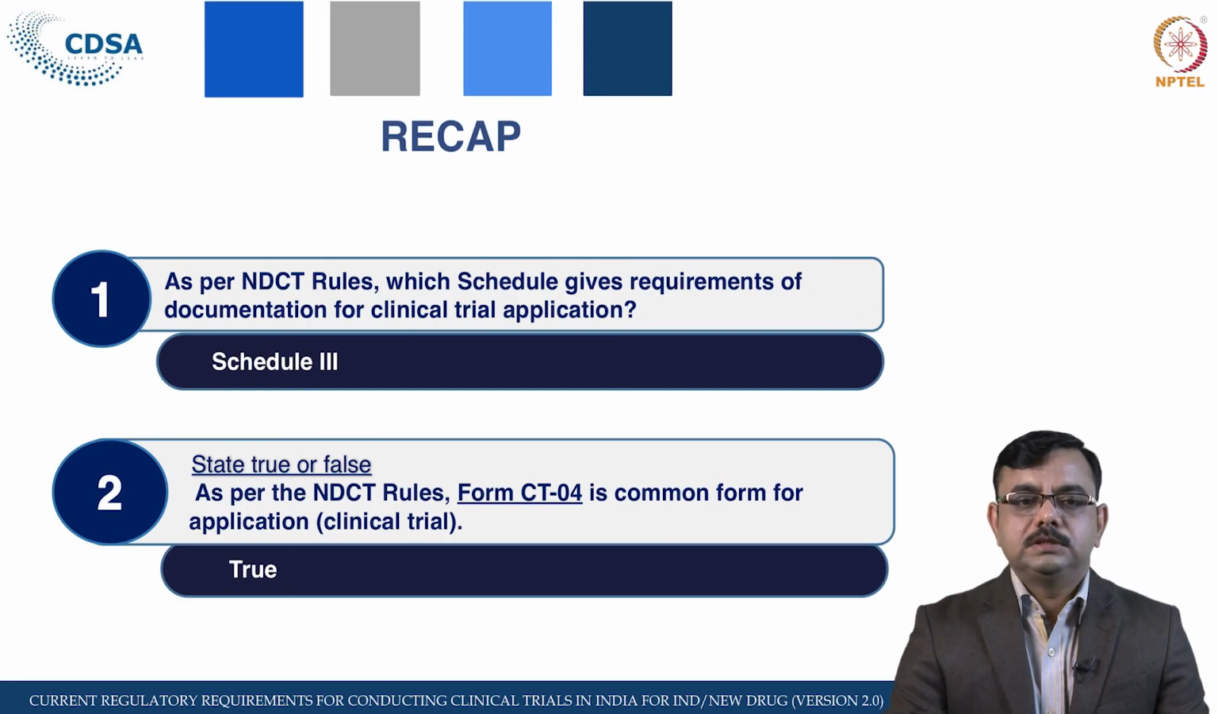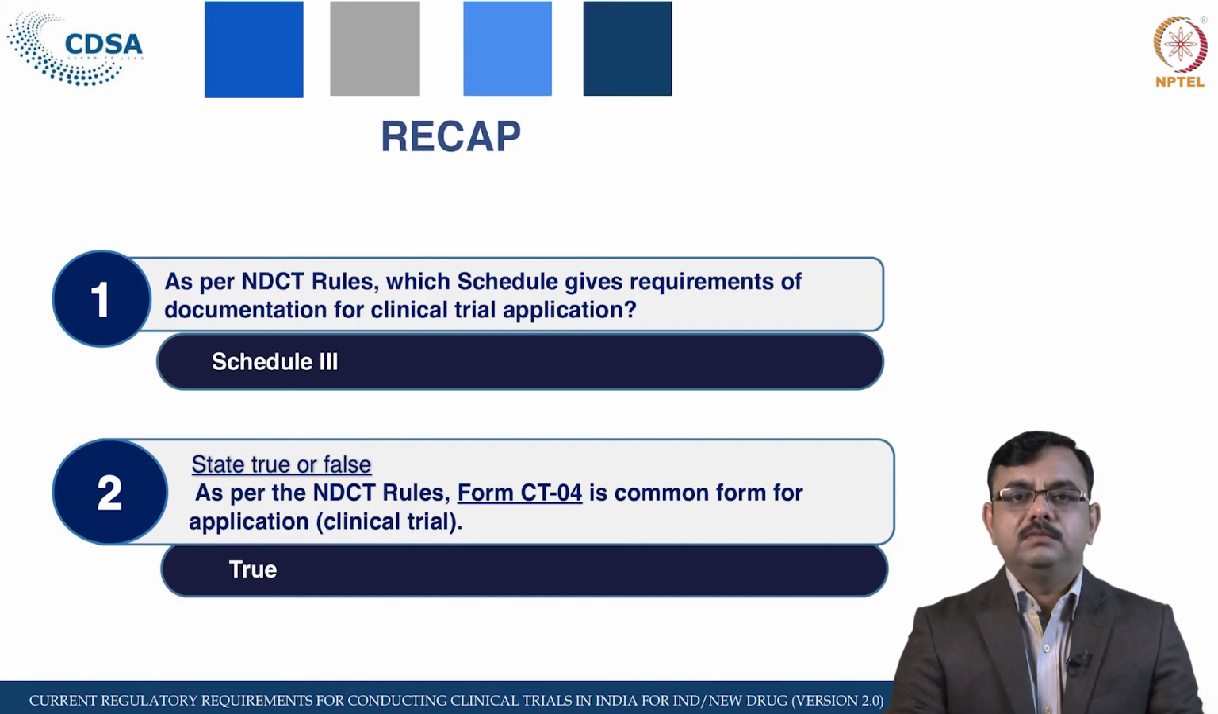So this is the quick recap, and this is about the clinical trial protocol deficiencies. In our next lecture, we are going to see what are the deficiencies or anomalies which the regulator generally finds at the clinical trial site or at the bioequivalence and bioavailability study center.